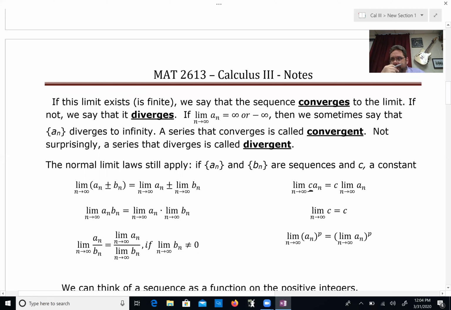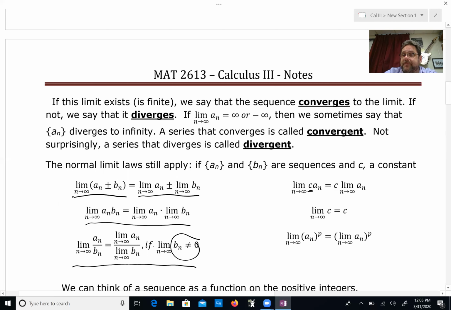With these sequences and these limits of sequences, all of the other rules of limits that we're used to still apply. So for instance, the limit of a sum of sequences, we can look at the two sequences separately. The limit of a product is the product of the limits. The limit of a quotient is the quotient of the limits, as long as the bottom one's not 0. If you have a constant times a sequence, you can take that constant outside.